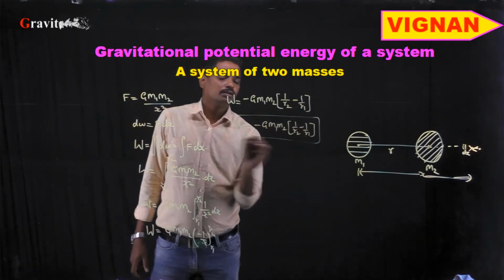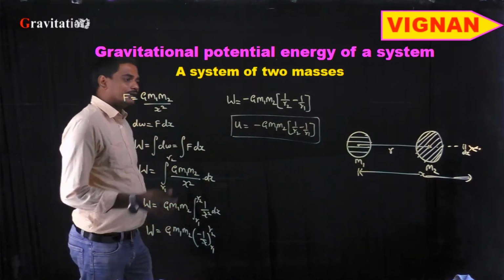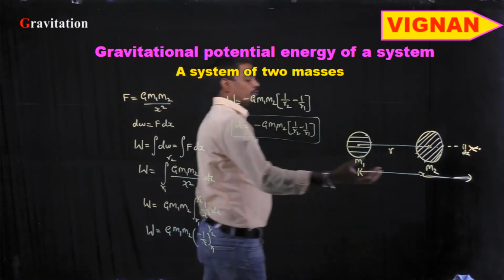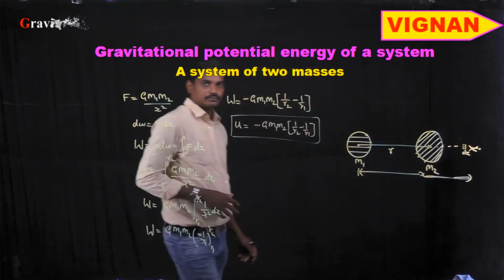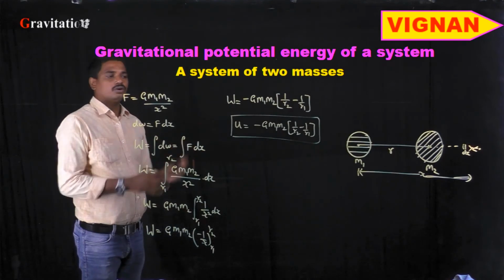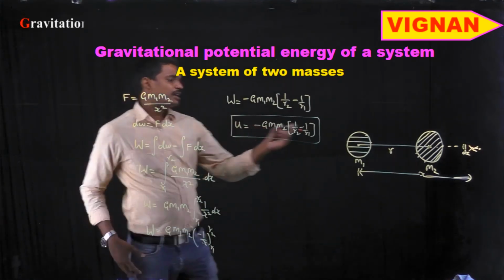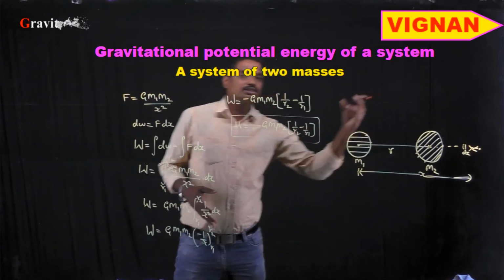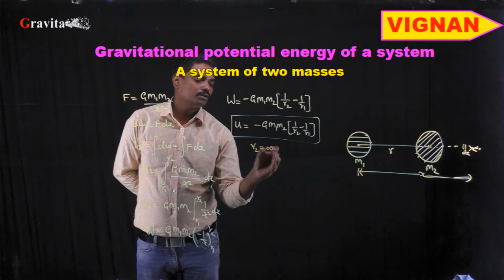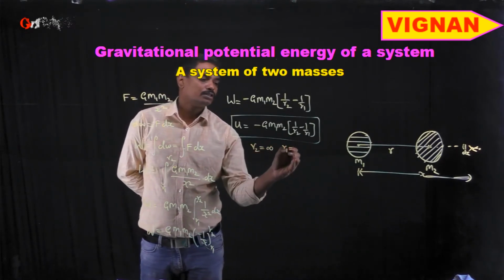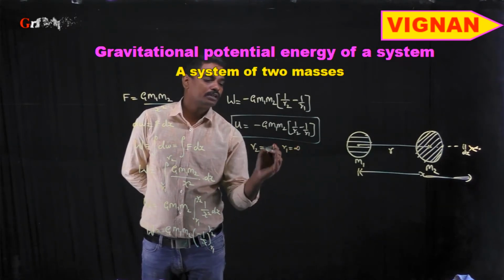Here U represents the potential energy in bringing a mass m2 from a distance r1 to r2. In bringing this mass from infinite distance to that particular position, that means r1 is equal to infinity and r2 is equal to r.